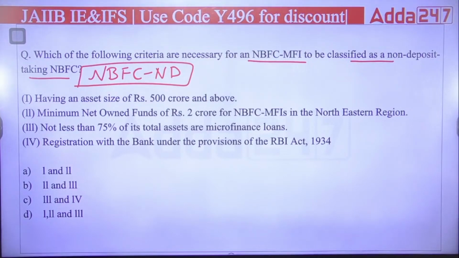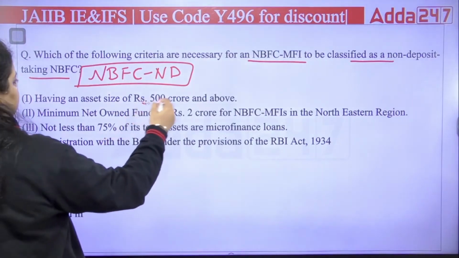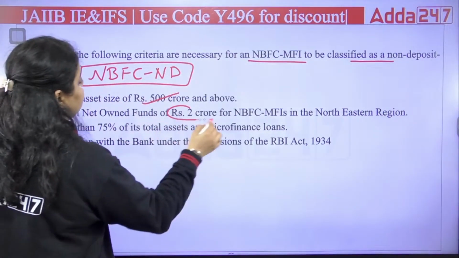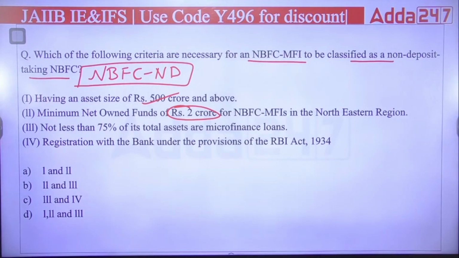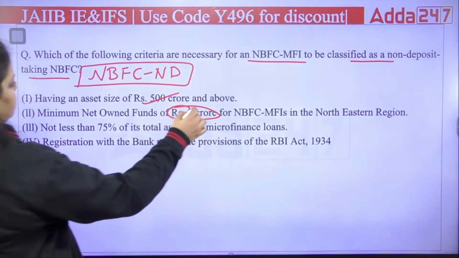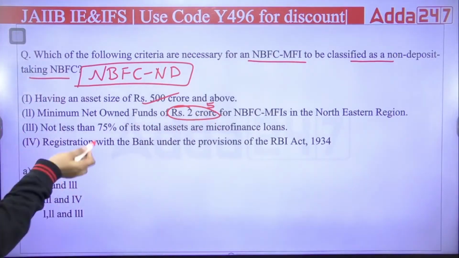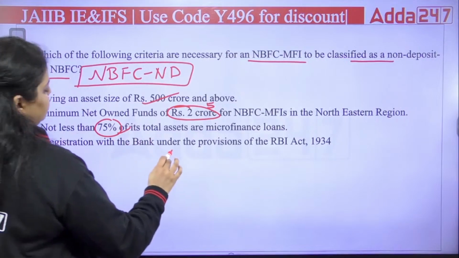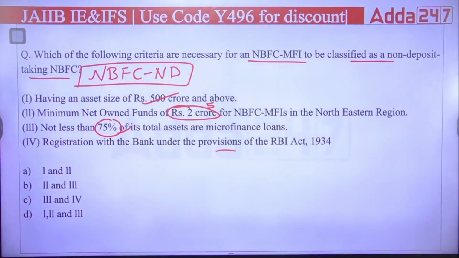Okay. So if we talk about the classification criteria, 500 crore and above is correct. Minimum net owned fund, it is saying that it should be 2 crores. Minimum net owned fund of 5 crores should be there for NBFC MFIs which are registered in the northeastern area. So it should be 5 crores. Not less than 75% is correct. Registration with the bank under the provision of the RBI Act 1934 is correct. So the first, third and fourth are correct.